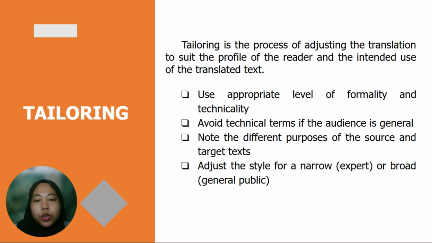For the first, use appropriate level of formality and technicality. The second, avoid technical terms if the audience is general. The third, note the different purpose of the source and target text. And the last, adjust the style for narrow, expert, or broad general public.